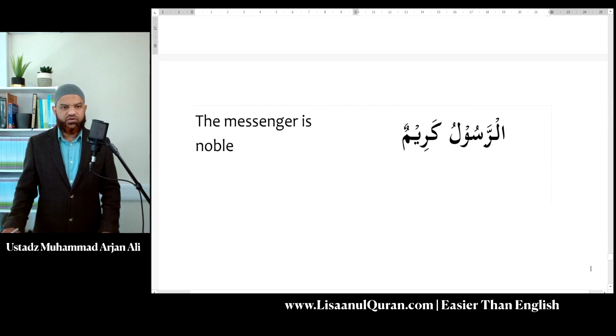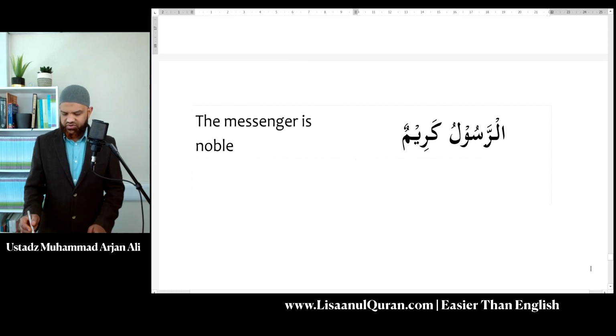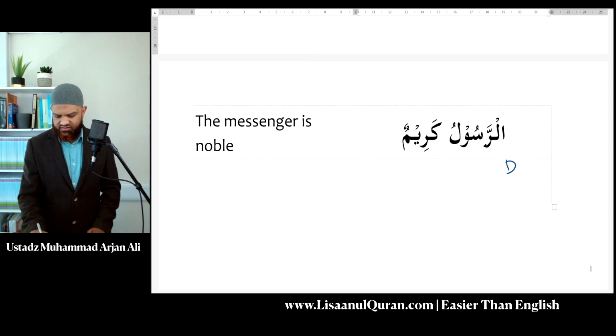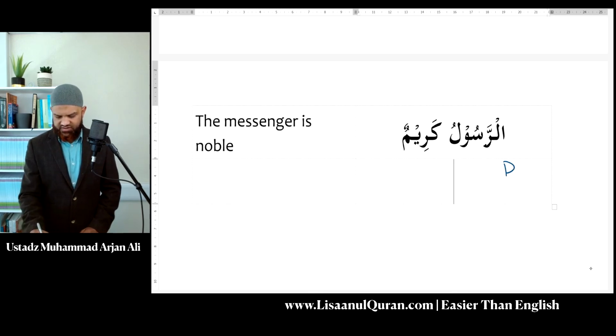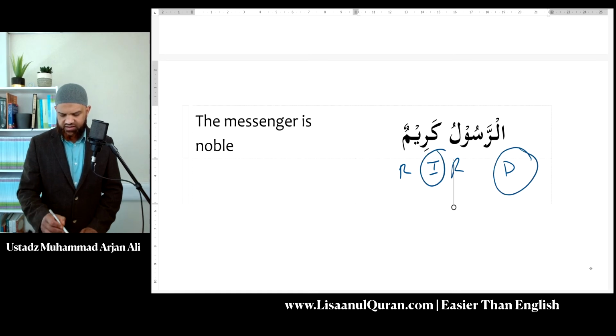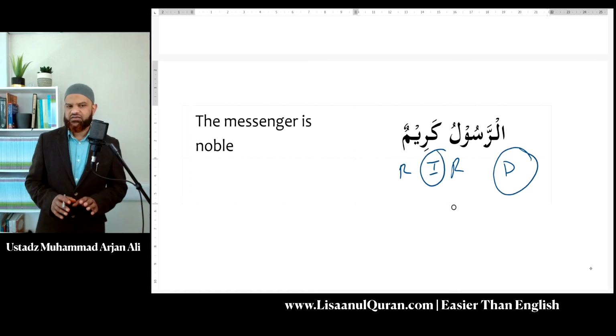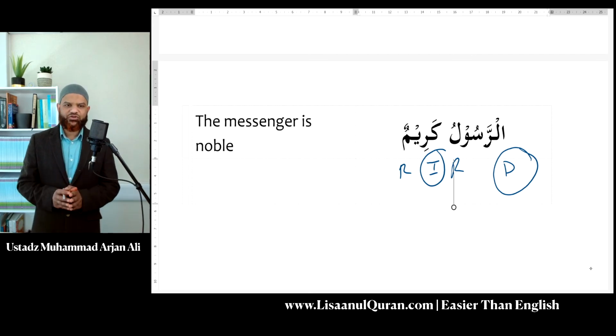In the third example, again, you can see we have definite and rafa, and we have indefinite and rafa. So therefore, there is no match here. It must be a sentence, definite and indefinite. And this is the way to recognize the difference between a noun sentence and a descriptive phrase.